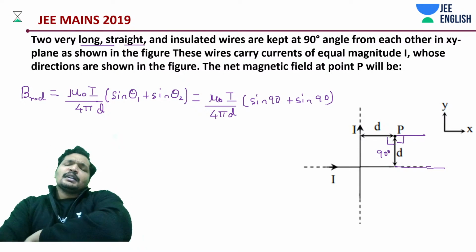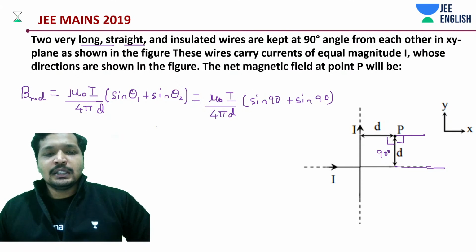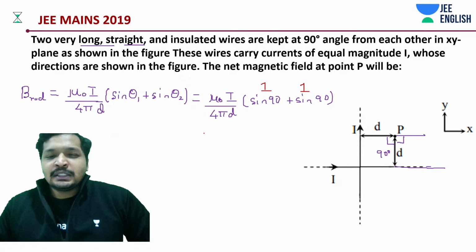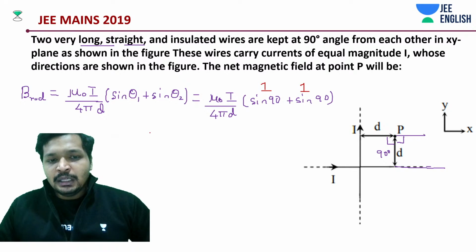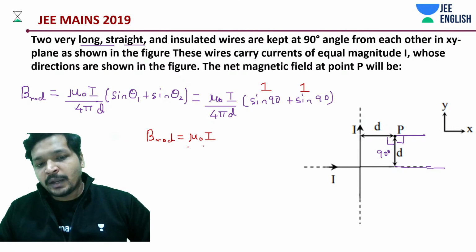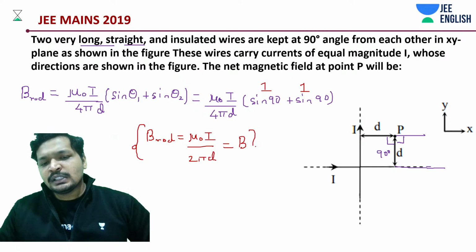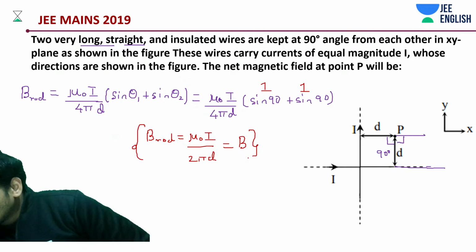Just a moment. What do we have? 1 and 1, so the answer in this case, due to this rod, we just know, is mu naught I by 2 pi D. Okay, good, very good. Now let's call this something like B. For both it's the same. For both the extension has been given, etc. This is just for a concept revision. Just try to grasp it quickly.